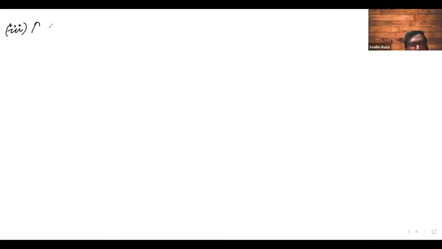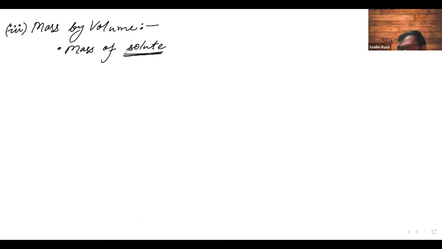is mass by volume. The definition of this is, and this is important, mass of solute dissolved in 100 ml of solution.